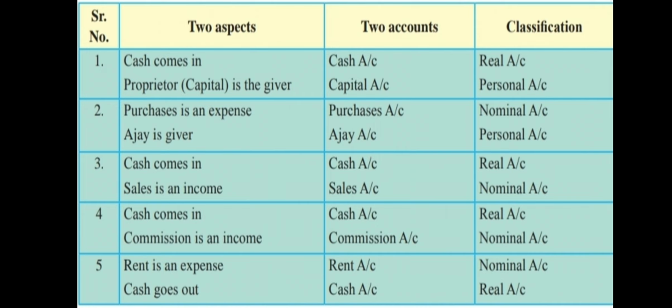Okay, rent is an expense. Expense means nominal account, and cash goes out of the business, that is it's a real account. Okay, and therefore it is credited. Okay, it's going out of the business. Debit what comes in, credit what goes out. Nominal account, debit all expenses and losses, credit all incomes and gains.